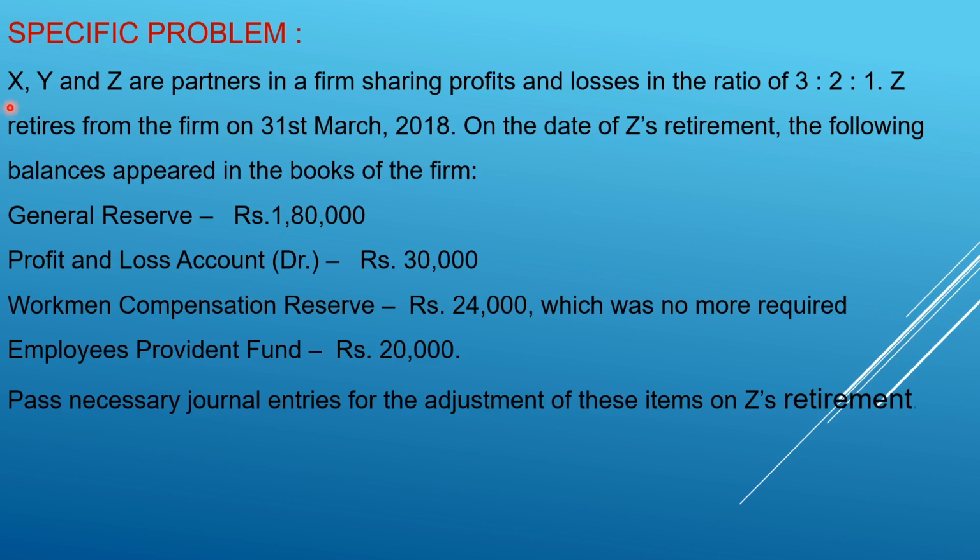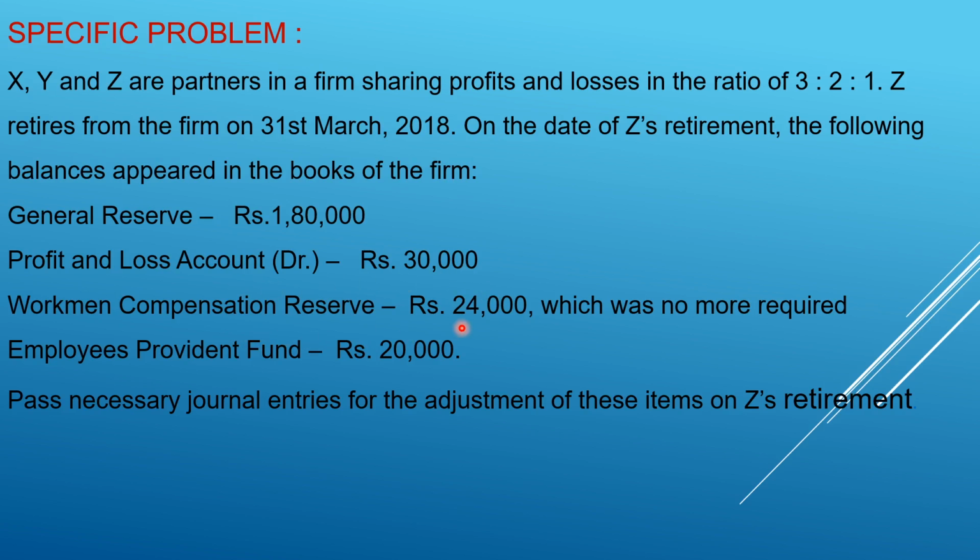There are three partners, X, Y, and Z, in their profit sharing ratio of 3:2:1. Z is the retiring partner as on 31st March 2018. On that date, the balances which already appeared in the books of the old firm are, first, general reserve 1,80,000, which is shown on the liability side. Profit and loss account debit balance, which was shown on the asset side. Debit balance means loss.